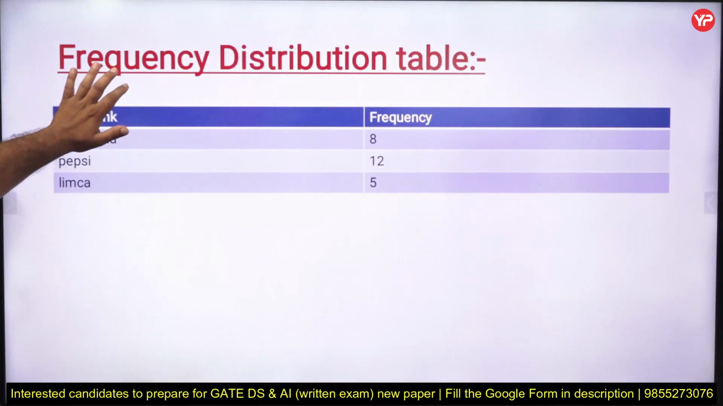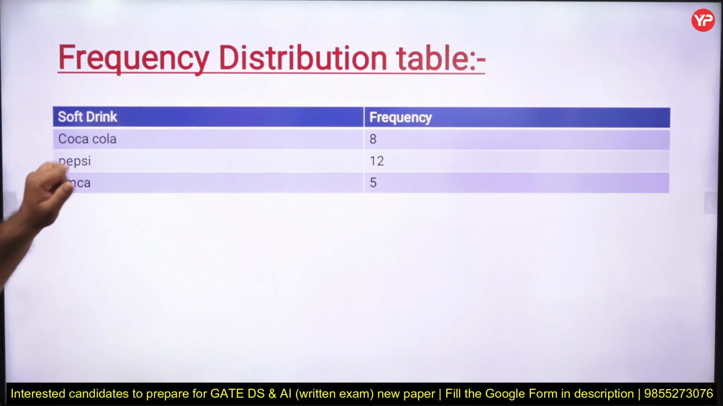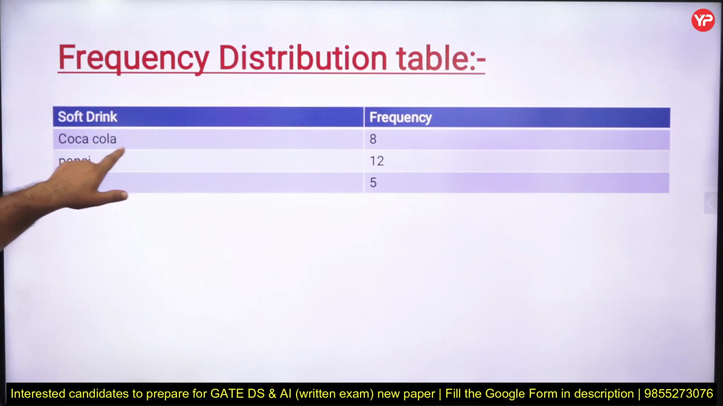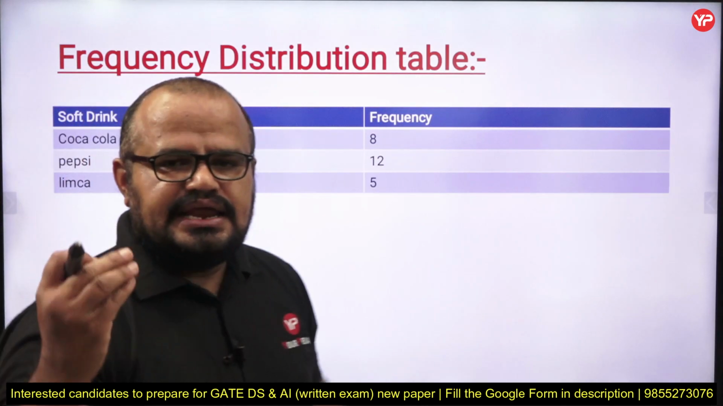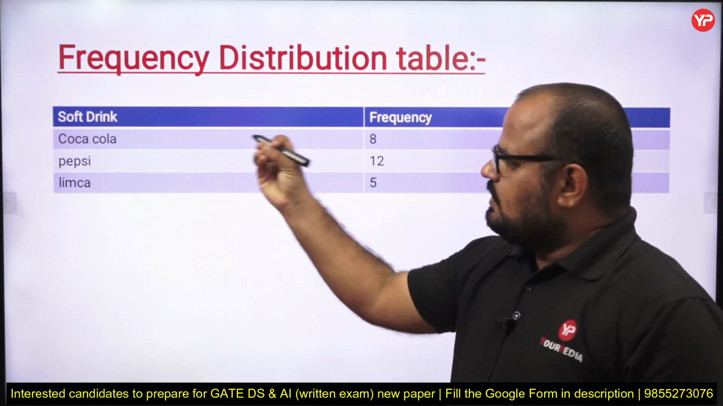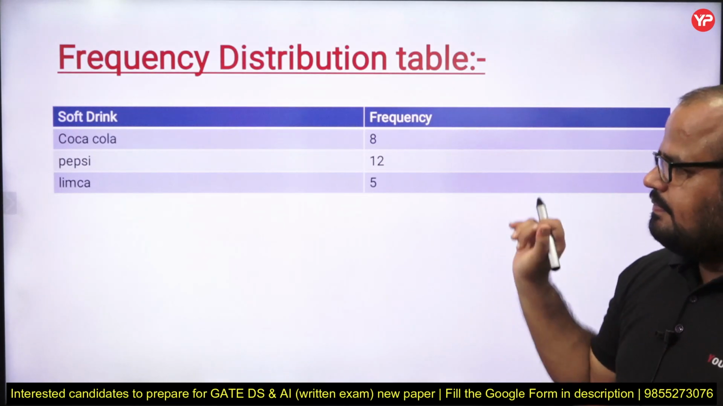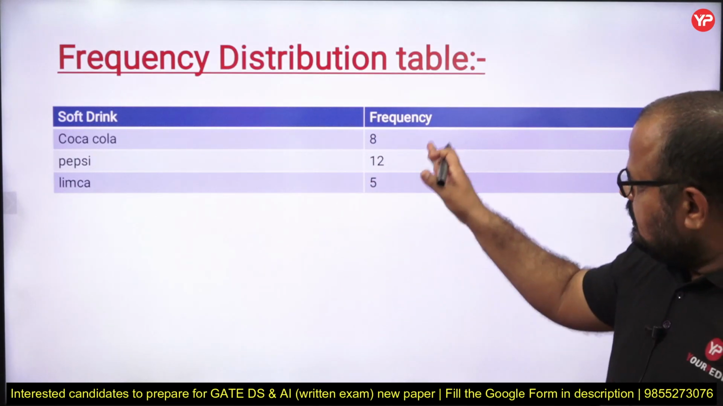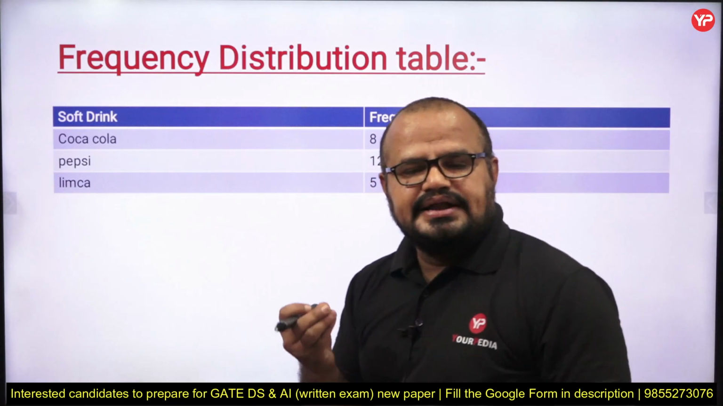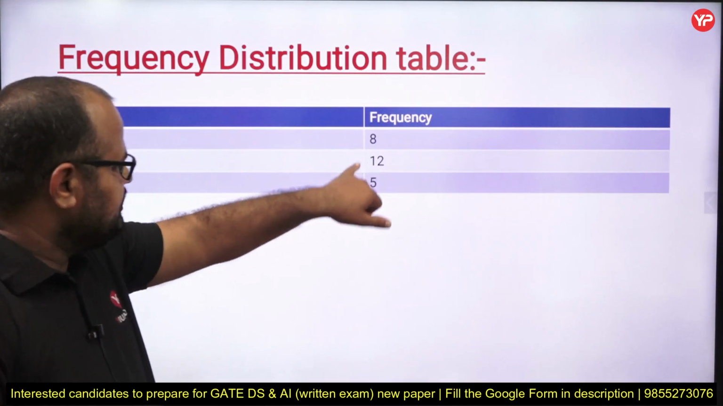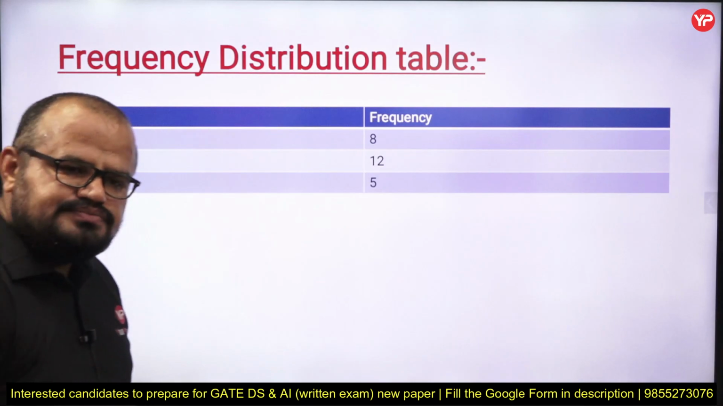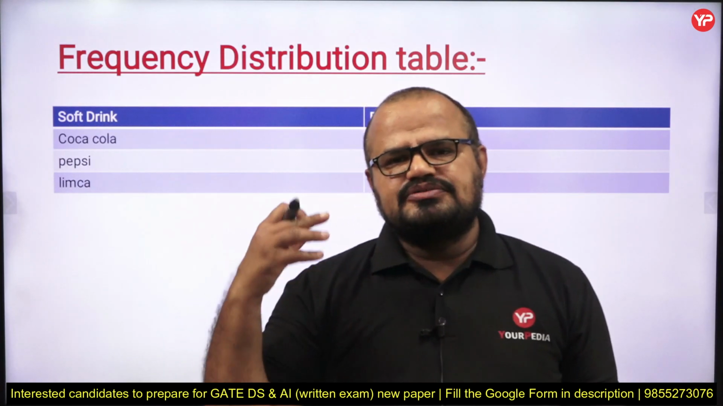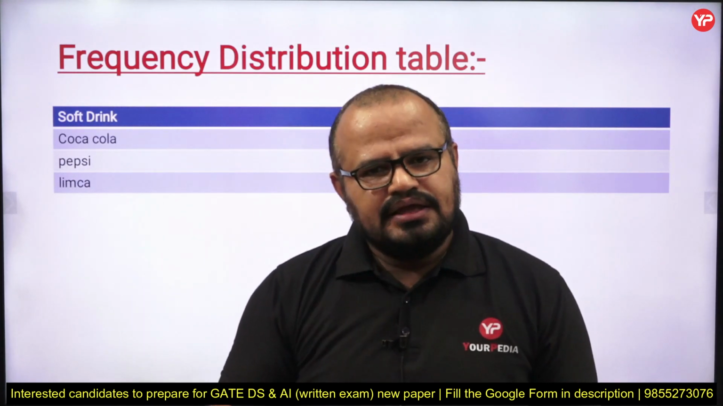If I talk about the frequency distribution table, you get to know that the category is soft drink and the frequency. For Coca-Cola, it's 8. 8 represents that 8 customers purchased the Coca-Cola item from my shop in a day. Pepsi is 12, Limca is 5. So the total number of soft drink sales is 25: 12 plus 8 is 20, plus 5 is 25. Now actually, the frequency distribution table alone does not give me that much understanding of my data set.